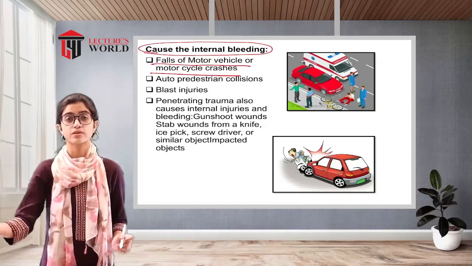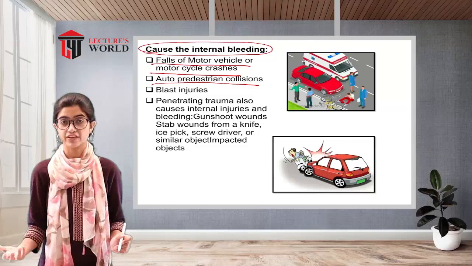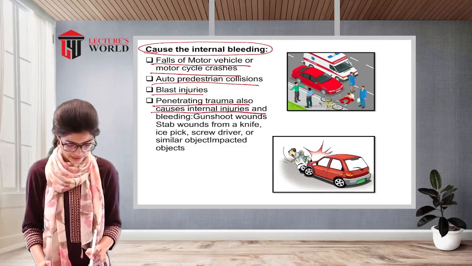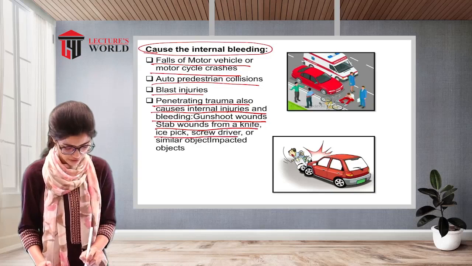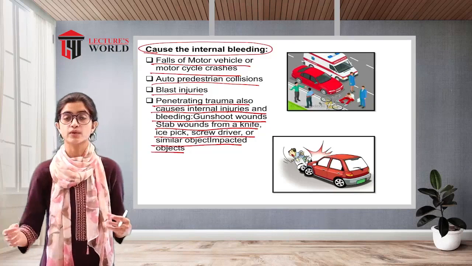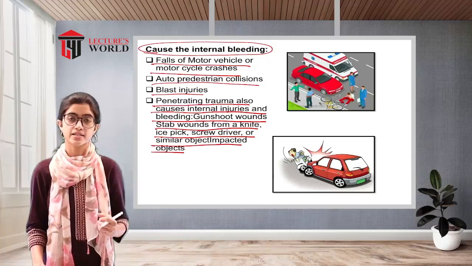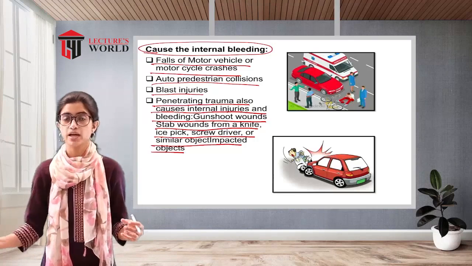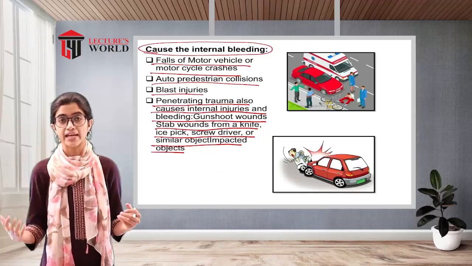In case of a motor crash or road traffic accident, auto-pedestrian collisions, another type of road traffic accident, blast injuries, and penetrating trauma also cause internal injuries and bleeding. Gunshot wounds, stab wounds from a knife, ice pick, screwdriver or similar impaled objects. In these scenarios the bleeding occurs internally. Or in a road traffic accident, when the casualty has just fallen on the road, there is no visible sign of external bleeding, but the internal vital organs are affected and hence the bleeding is occurring.